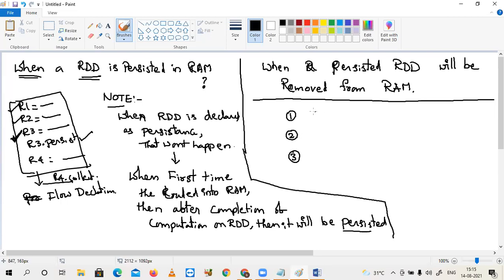First, manual unpersist, that means forceful unpersist. Second, session expired. Third, cluster down.